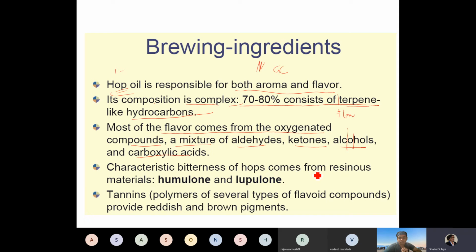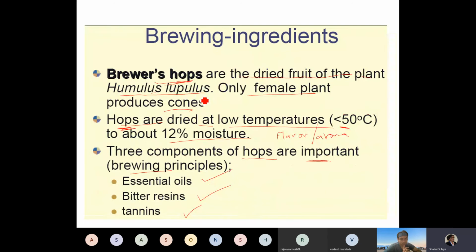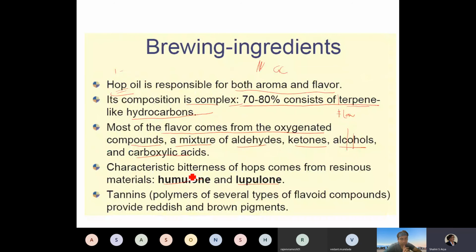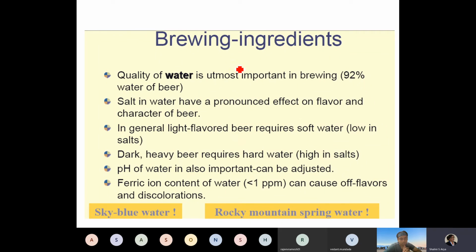The characteristic bitterness of the hop comes from humulone and lupulone. That is why the name is Humulus lupulus. There are two important compounds which give this bitterness, and this is desirable. People love the bitter taste of the beer, and that comes from the humulone and lupulone compounds. In addition to that, there are tannins, which are polymers of several types of flavonoid compounds, which provide a reddish and brown pigment.